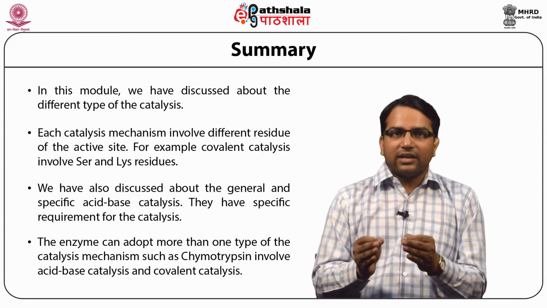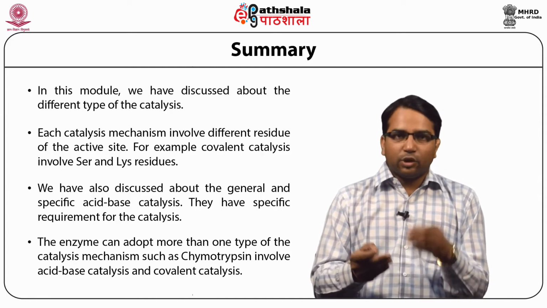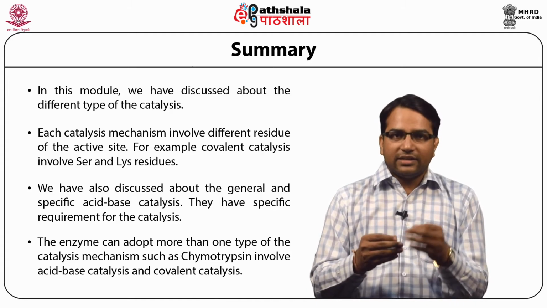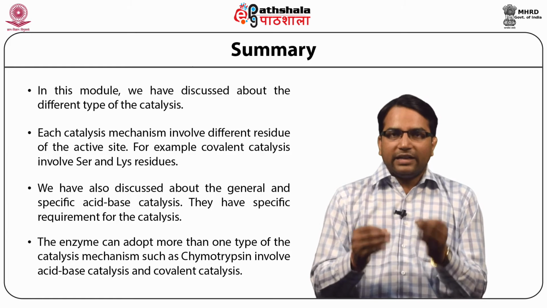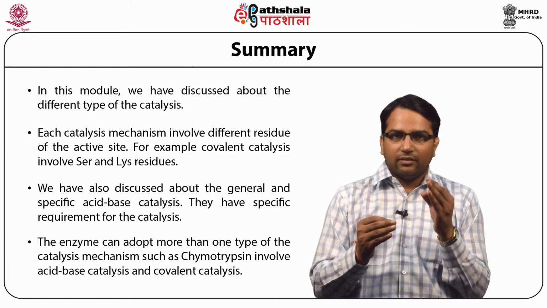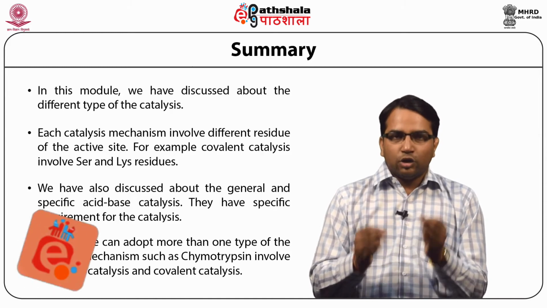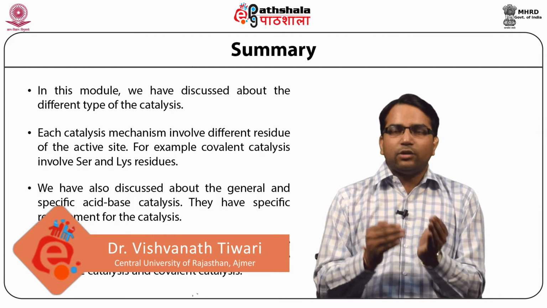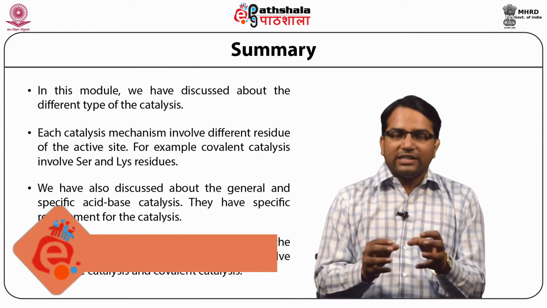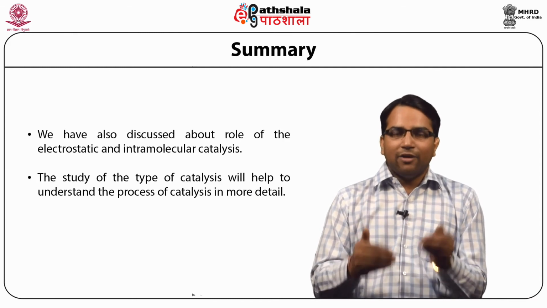We have also discussed the role of electrostatic catalysis in the process of enzyme catalysis. At the same time, we have discussed how the transition state is important when we are talking about types of catalysis. So in this way, we have learned how a substrate is converted to the product and what contribution the enzyme active site plays in its conversion.